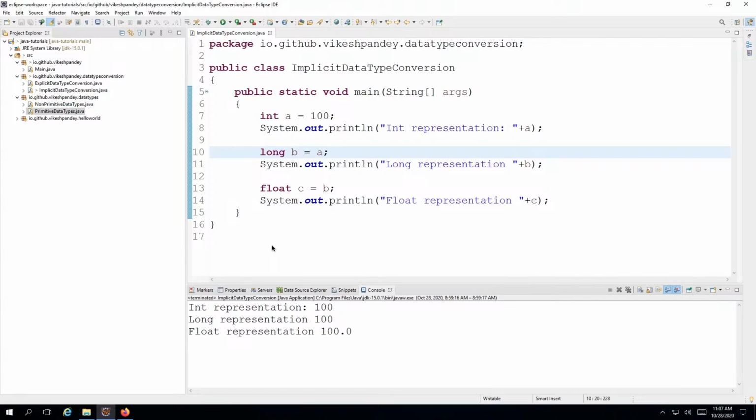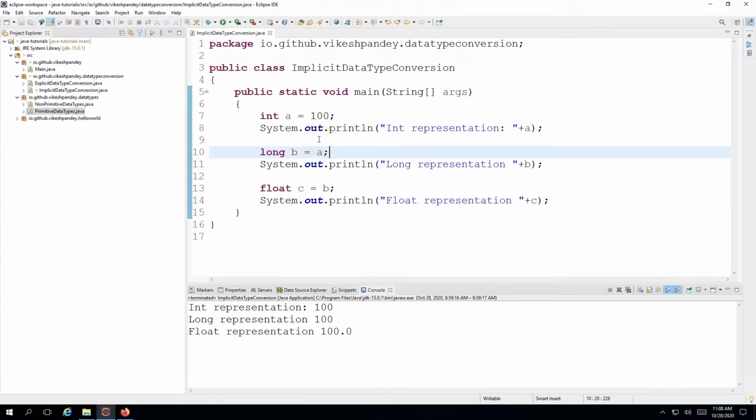The smaller box is a variable or a data type which has a smaller range. If you remember, we talked about the range of short, byte, int, etc. And we could see that as we go from short to byte to int to long to float to double, the ranges were increasing, right? So we will follow the same analogy: if we have to store a smaller range variable into a larger range variable, Java will automatically do that. But if I have to store a larger range variable into a smaller range variable, then I have to sacrifice some quality of the value. And we will look at examples of that as well.